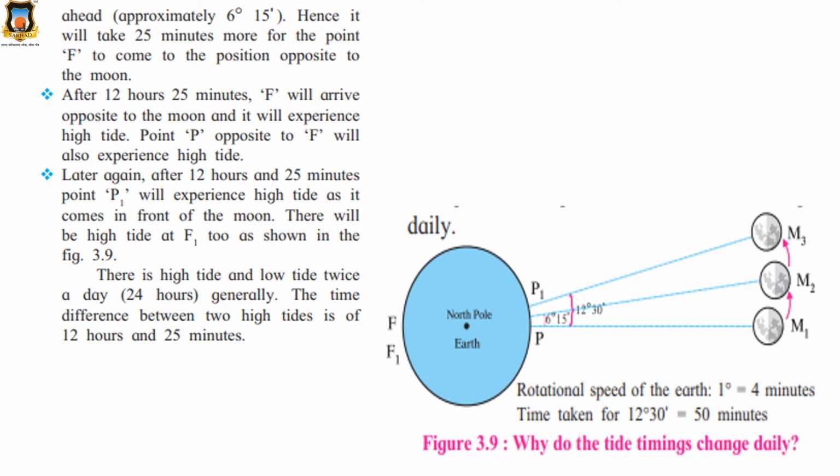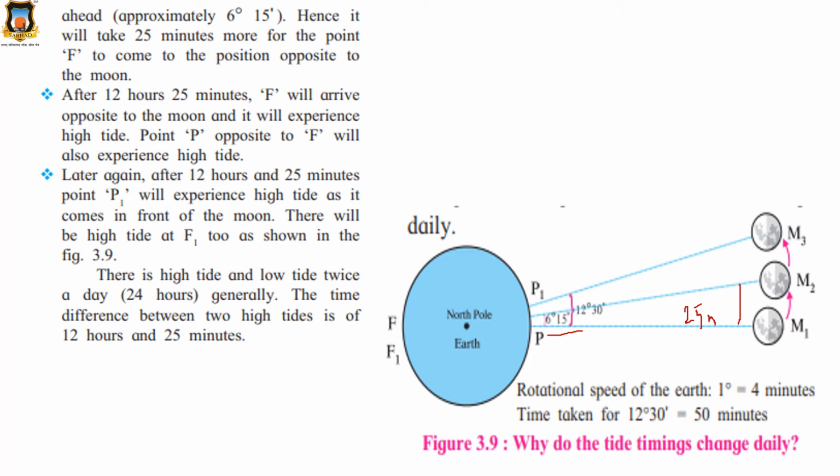Ahead, moon is also moving ahead. Approximately 6 degree 15 minutes. How much the moon has moved? 6 degree 15 minutes. Hence, it will take 25 minutes more for the point F to come to position to the moon. Okay, so if the moon is moving this much, to travel this position, it will take how many minutes? Point F, 25 minutes.